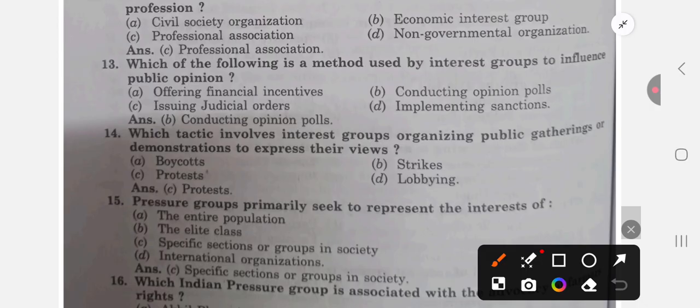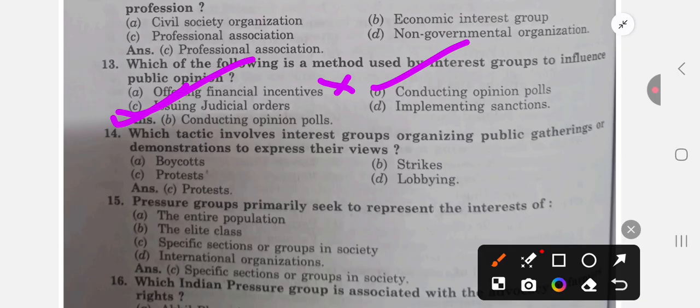Offering financial incentives? No, no. Conducting opinion polls? Yeah, it can be. Yeah, it is the answer. Issuing judicial order? No. Implementing sanctions? No. So the answer is B, conducting public opinion.